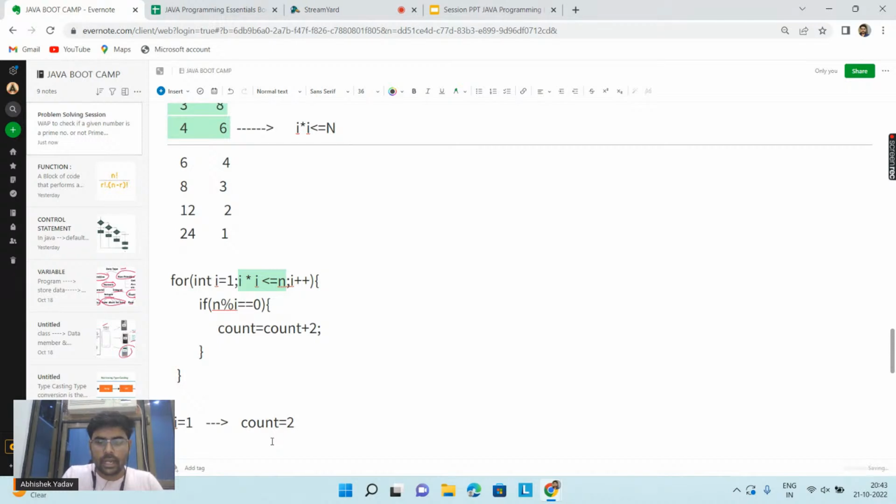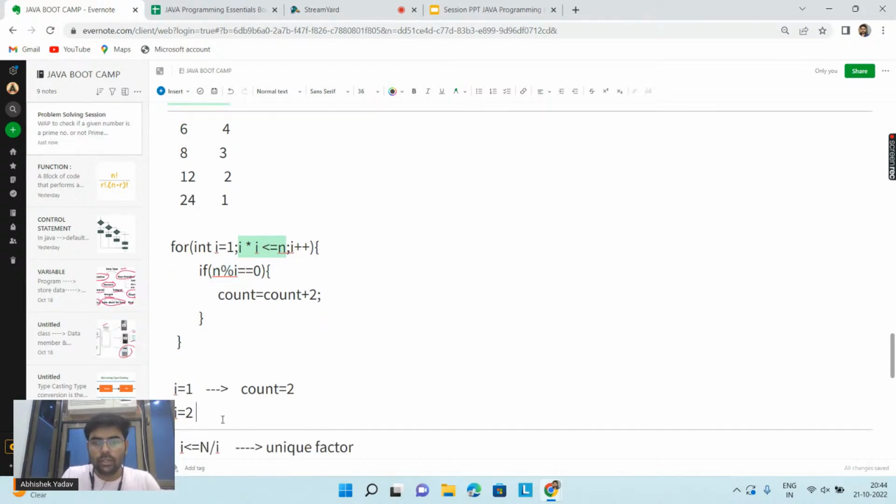Again, i is equal to 2. You are saying i modulo 2 is equal to 0. Yes, 24 modulo 2 is equal to 0. So at this point also I am getting a factor 2. I am getting the 2 factor, so count plus 2, that is 4 here now. Everyone is getting it now, right?